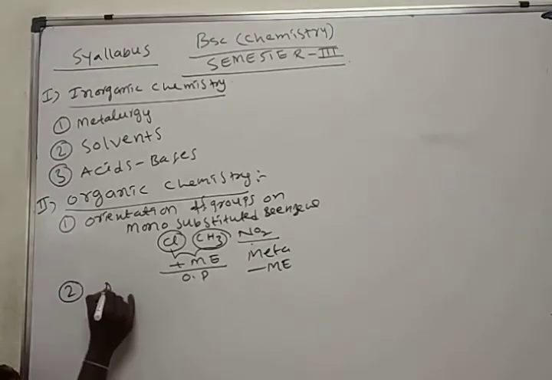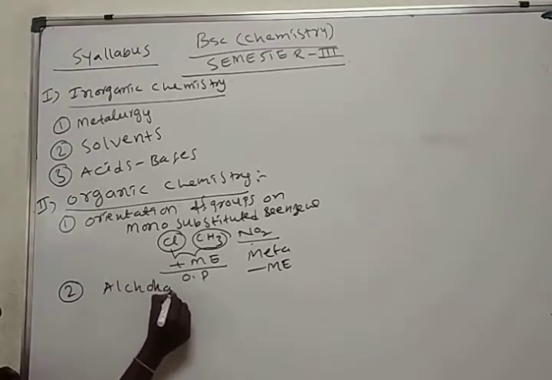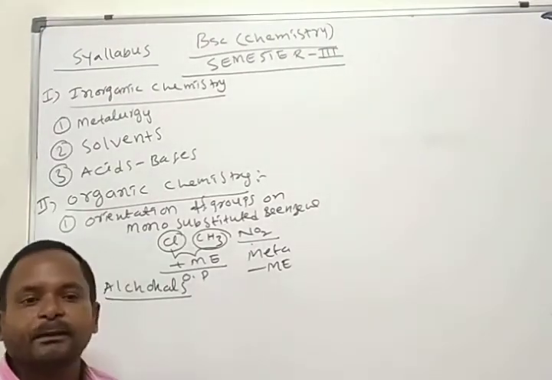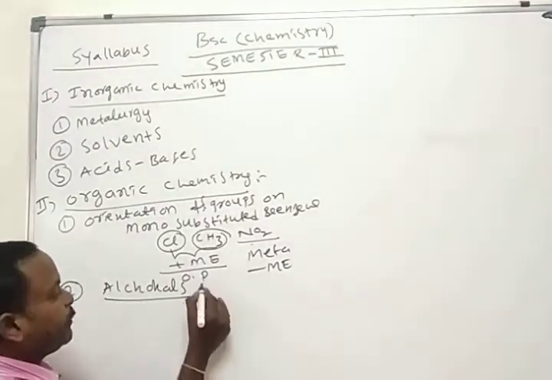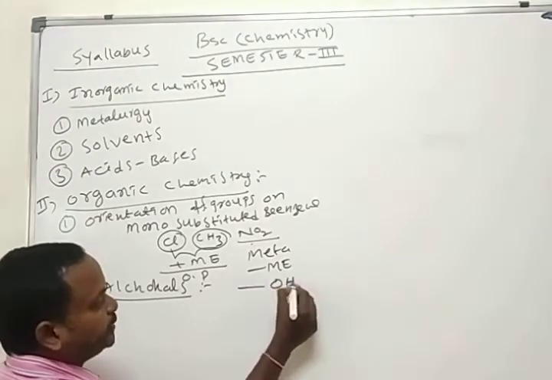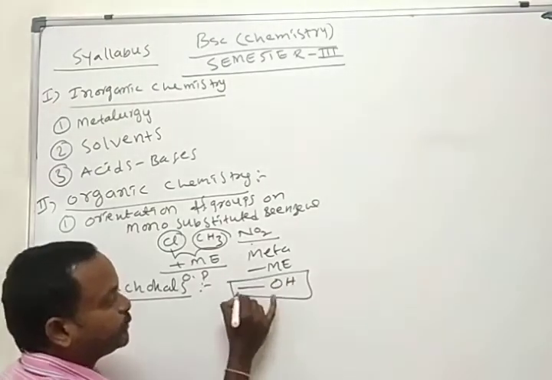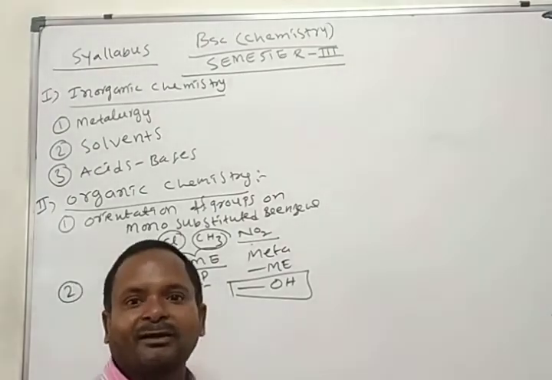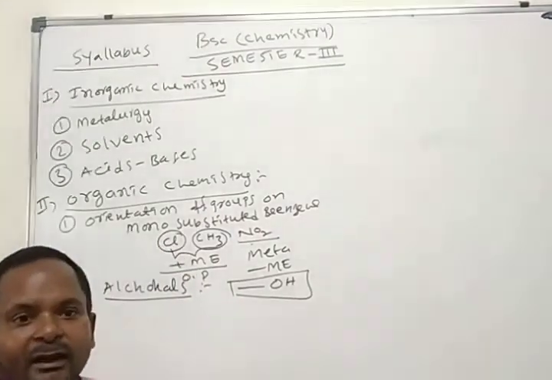Then second chapter is alcohols. How do we prepare alcohols? Chemical properties and physical properties of alcohols. What are alcohols? The OH functional group containing molecules we call alcohols. We have different alcohols: alkyl alcohol, allyl alcohol, vinyl alcohol.